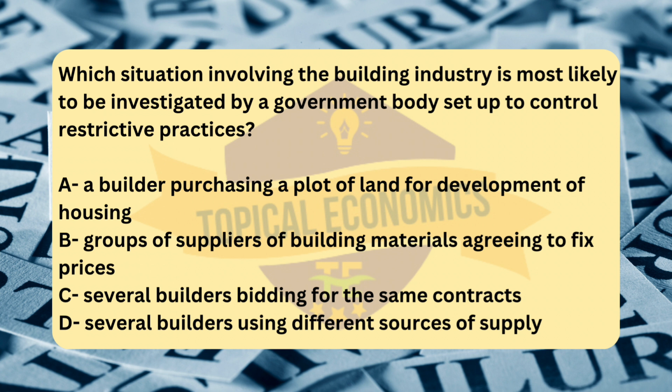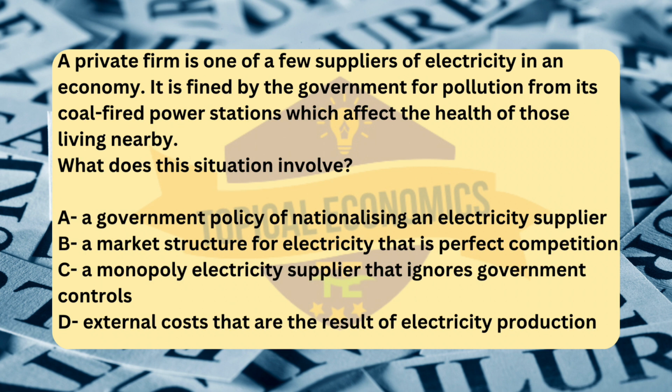Next, Option C. Several builders bidding for the same contracts. Competitive bidding is a normal and healthy market practice where multiple firms compete for contracts. This is an example of competition, not a restrictive practice. In fact, competitive bidding usually promotes lower prices and increased efficiency in the market. Lastly, Option D. Several builders using different sources of supply also describes normal market behavior, where different builders use different suppliers to source materials. This indicates competition and diversity in sourcing, which is healthy for the market and doesn't restrict competition. Moving to question number 29.